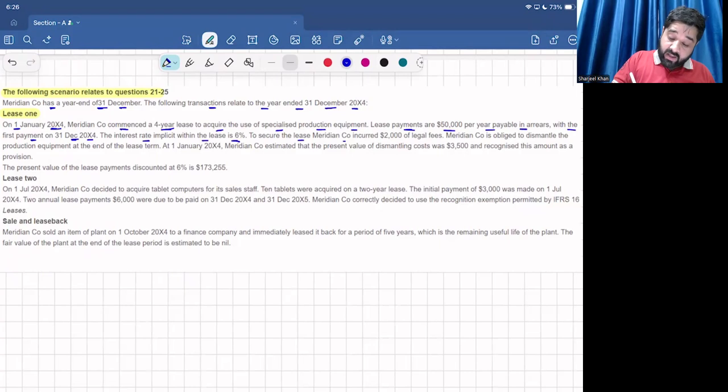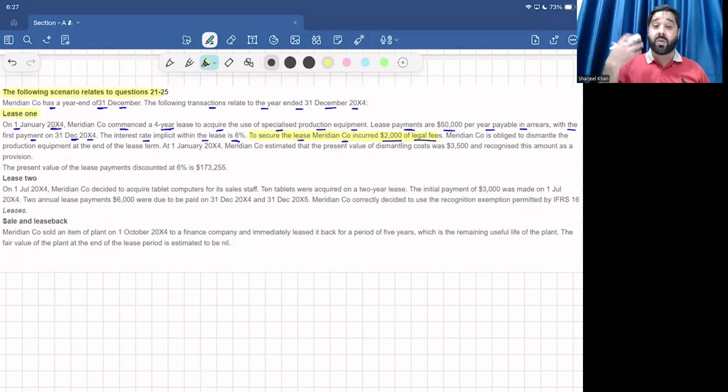To secure the lease, Meridian Company incurred $2,000 of legal fees. For what? To secure the lease. So the legal cost is a compulsory cost, because of this lease, so it will be capitalized, right?